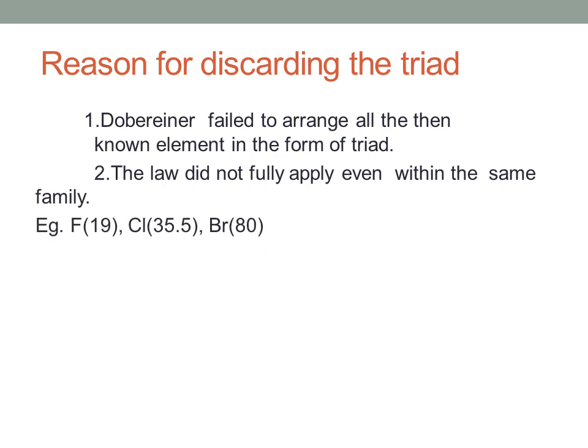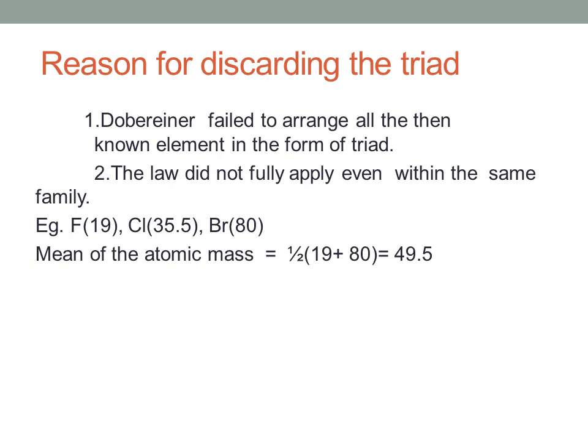For example, I told you about a triad: fluorine, chlorine, bromine. Here what we notice is, when we take the mean of the atomic masses, it is equal to 19 plus 80 divided by 2. What Döbereiner said is the average of the atomic masses of these two elements, namely fluorine and bromine, should be equal to the atomic mass of chlorine.